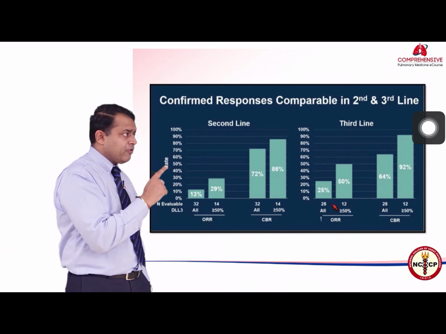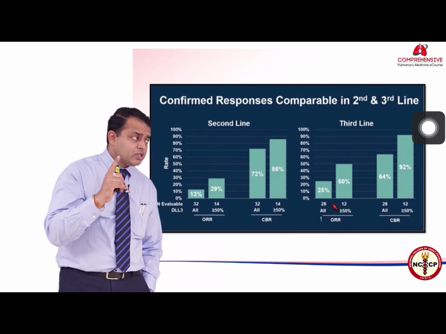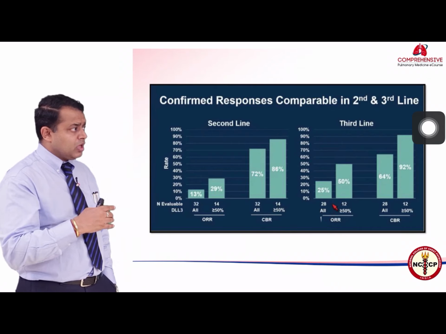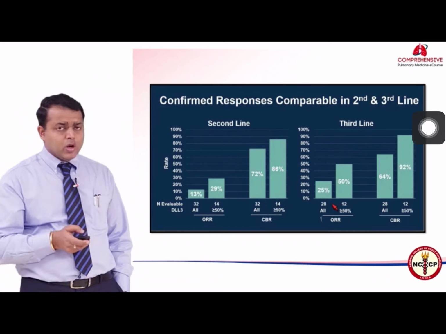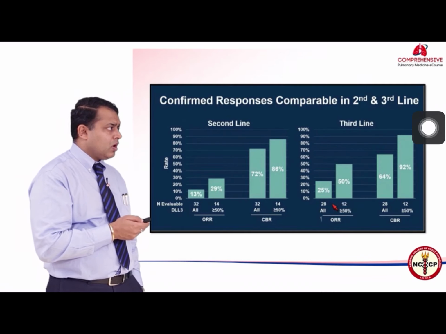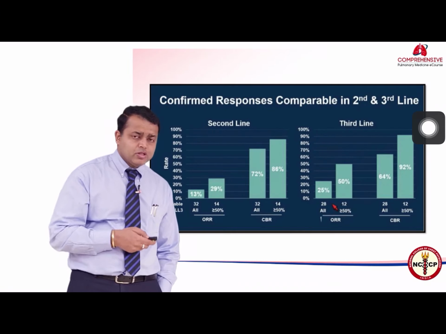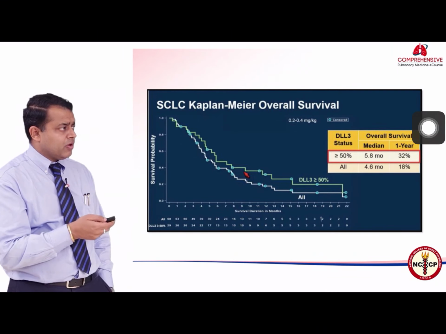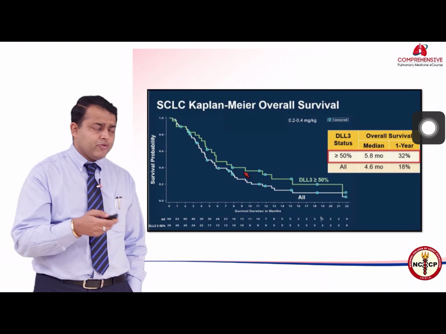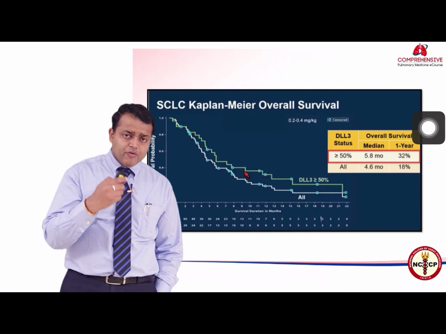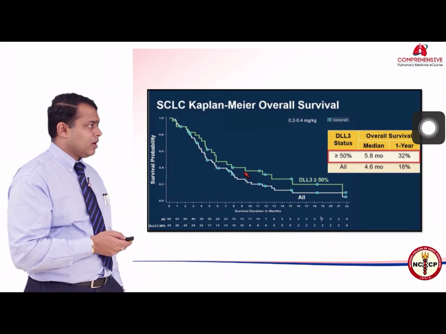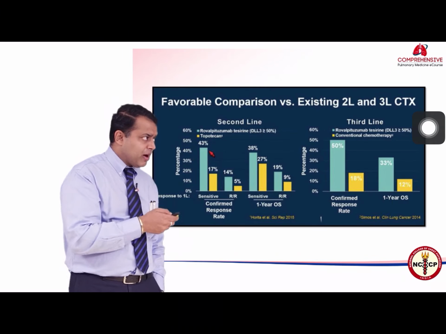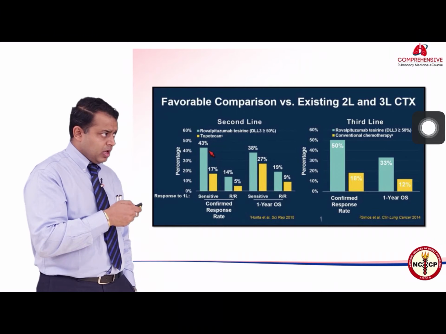Look at the clinical benefit rate. It is seen in about 86% and almost 92% when you use it in third line. The response rates are quite impressive. So I think this drug has got a lot of promise once we develop it further. The median overall survival is around 5.8 months and the 1 year survival is about 32%, and we are talking of patients who have failed first line and second line therapy also. So I think the overall comparison with cytotoxic chemotherapy is much better.